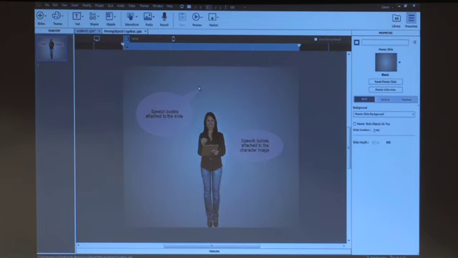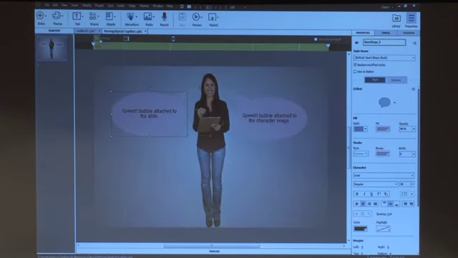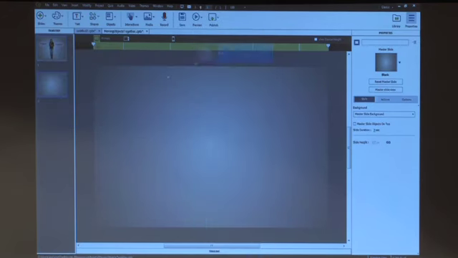And because their size is different from each other, the size of this thought bubble is different from the size of this person image. So that's why the calculation that Captivate does is different for both of them. To make them talk to each other, you need to link the caption to the person. Okay, let me show that to you. I'll just create a new slide here. And let's add an image.